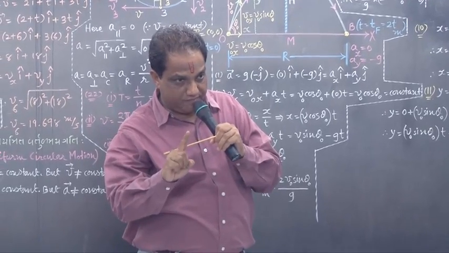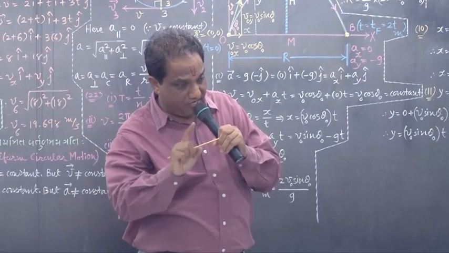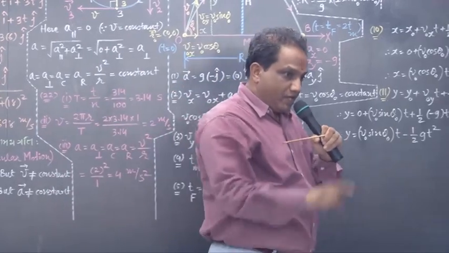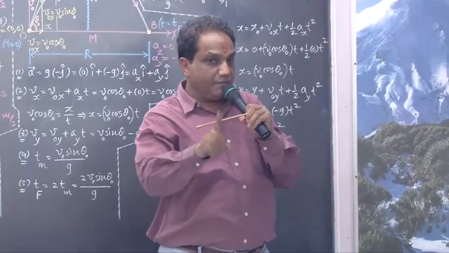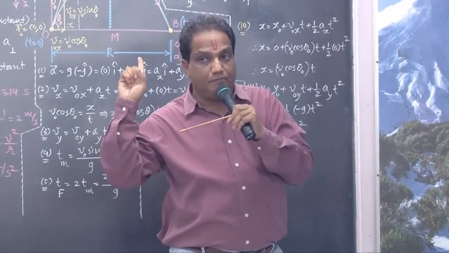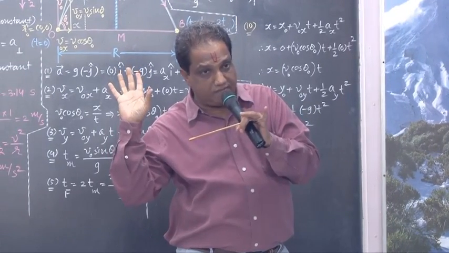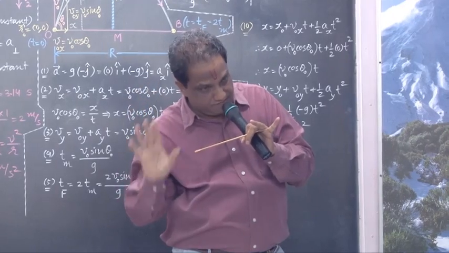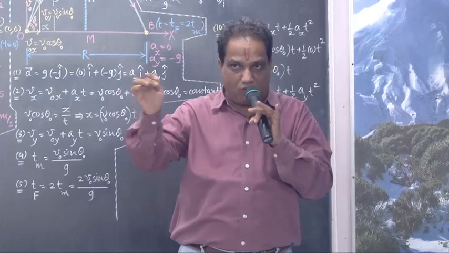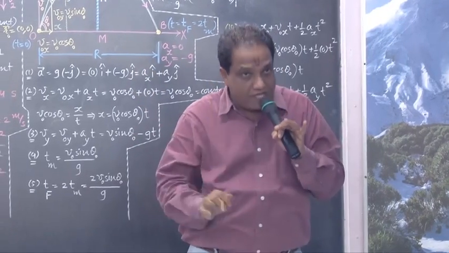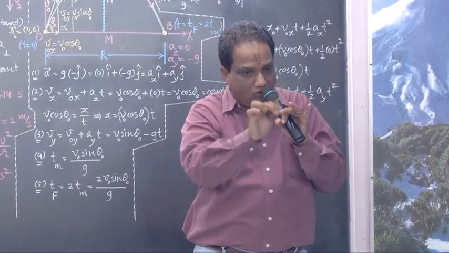A motion having these two specialities is called projectile motion, and such a body is called a projectile. Simple.